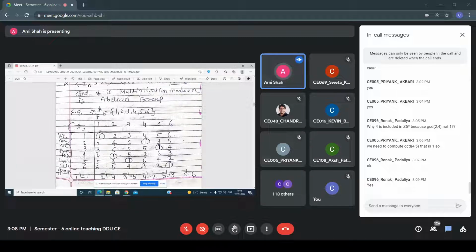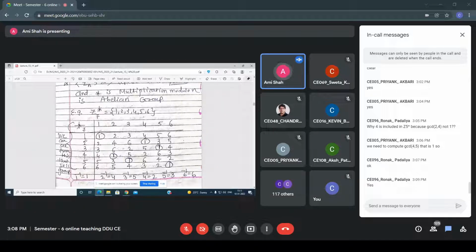So the closure is satisfied. The second property is associative, which is also satisfied. The third is identity. So 1 is the identity element, such that you are getting all these elements, right? All of you know that means identity is satisfied and inverse is satisfied.